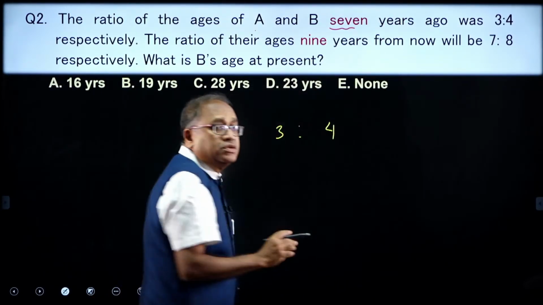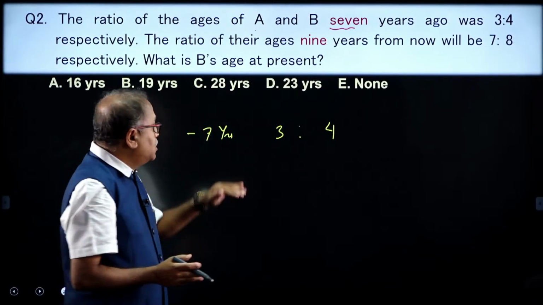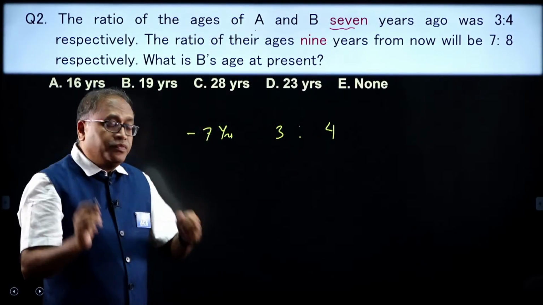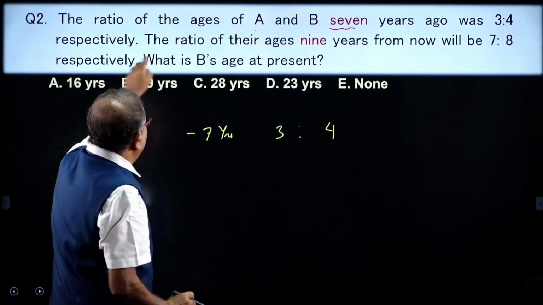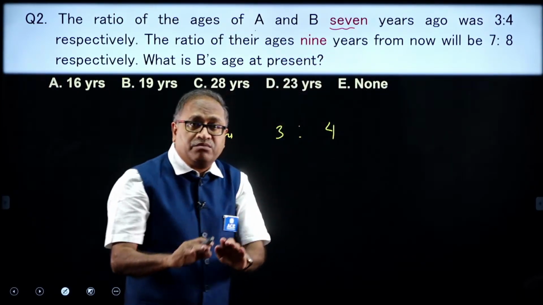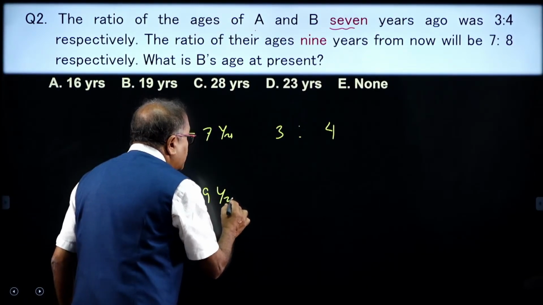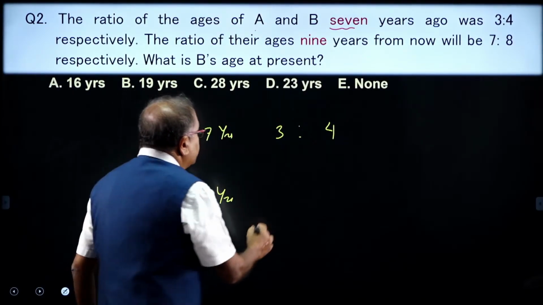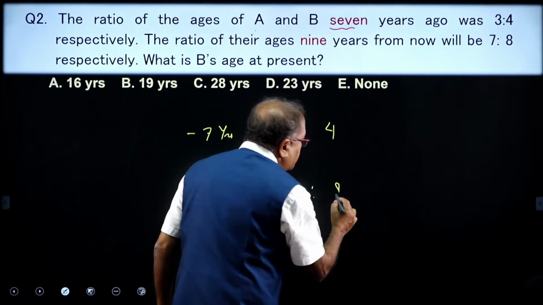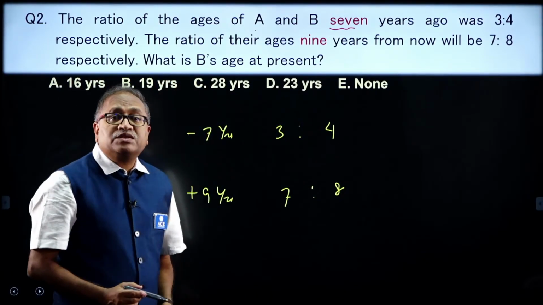In the previous question, the present age ratio of mother and daughter was given. Here, 7 years ago this was the ratio, and the ratio of their ages 9 years from now, after 9 years, is 7:8.